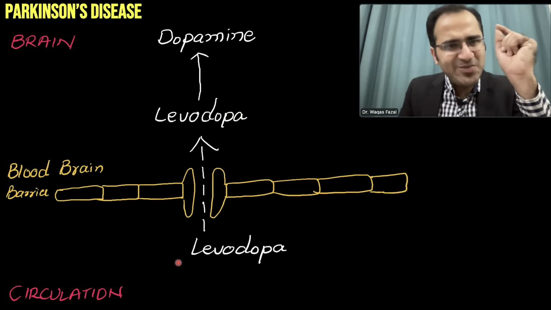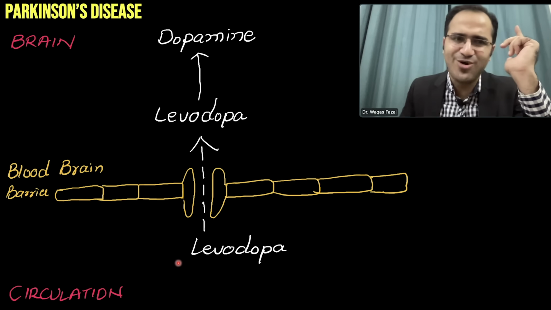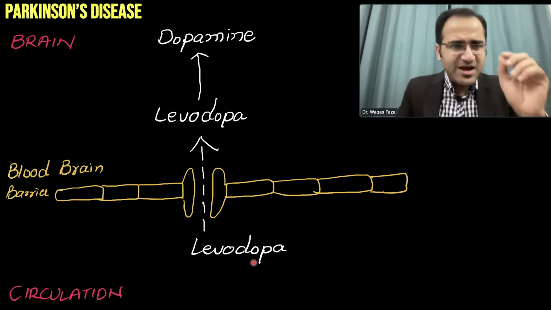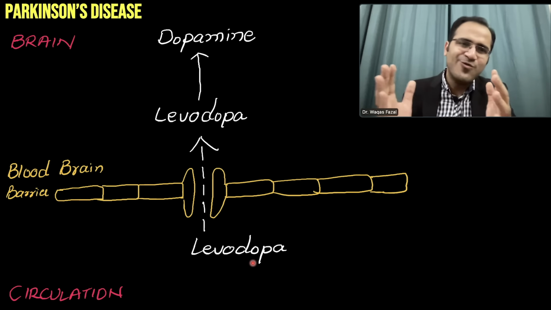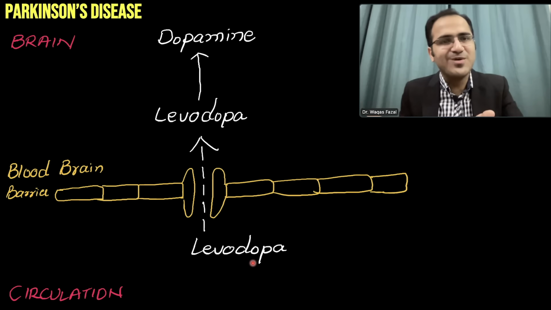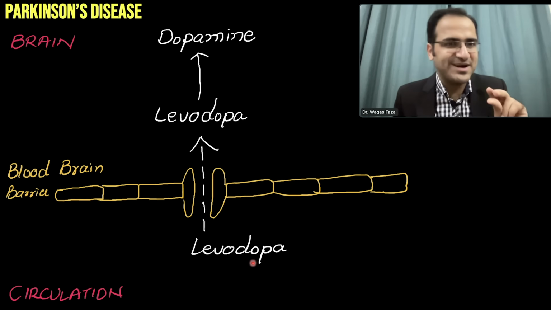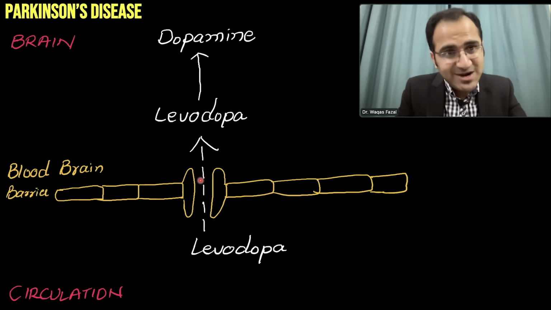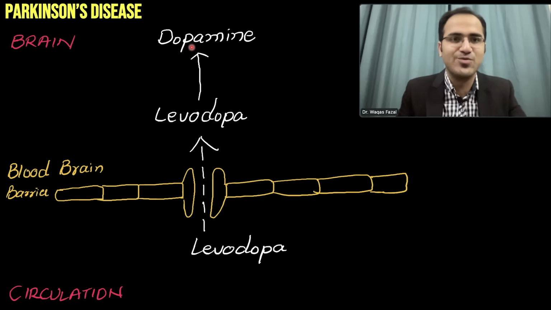To understand the management of Parkinson's disease, you need to understand the pharmacology of Parkinson drugs. It's very easy, and I'll briefly skim through it. The main thing that is deficient in Parkinson's disease is dopamine. What you do in the treatment, you give the dopamine. That dopamine is given in the form of levodopa tablet. Patient takes that levodopa tablet, that gets absorbed in the blood, and that crosses the blood-brain barrier. It enters the brain, it gets converted to dopamine, and the patient has significant improvement of symptoms after taking levodopa.